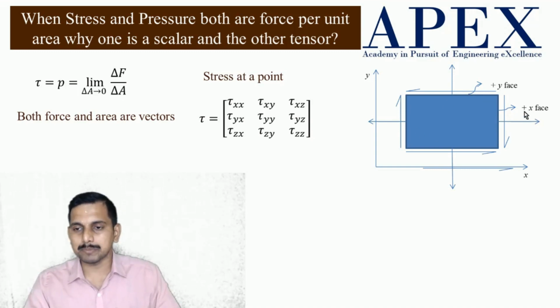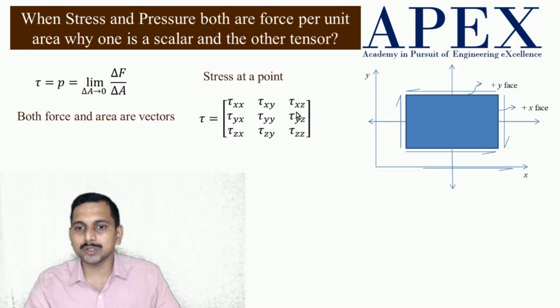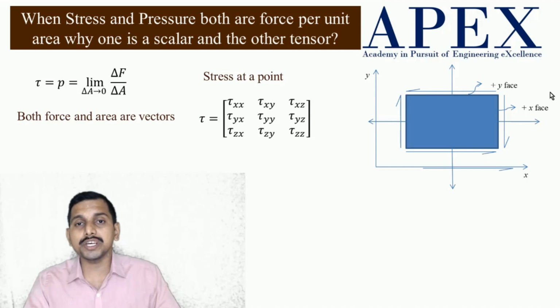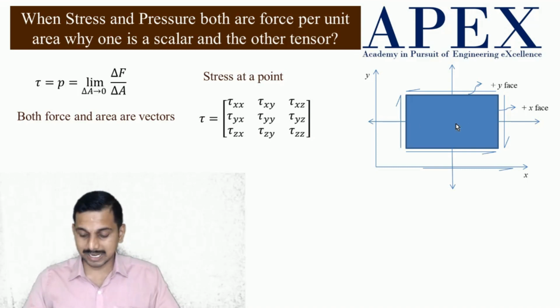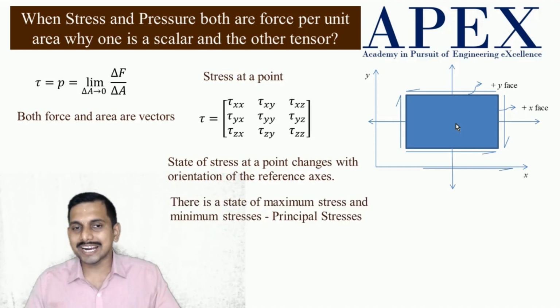But one thing happens. When I change the orientation of x and y, the values that tau xx, tau xy, tau xz take change. So the stress tensor at a point changes with the orientation of the axis, and at some orientation we have maximum and minimum stresses. That is called principal stresses.